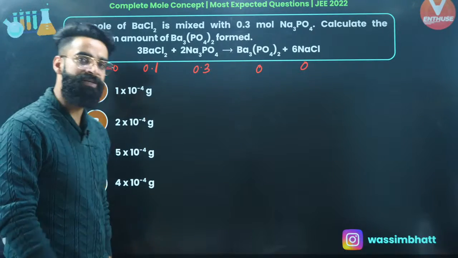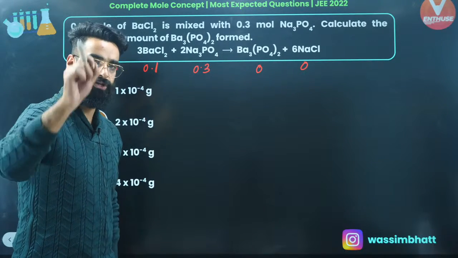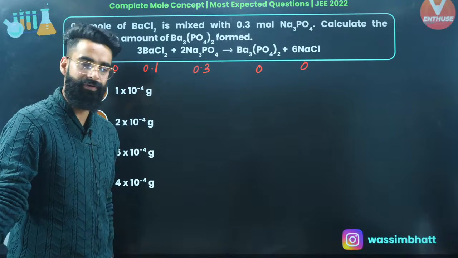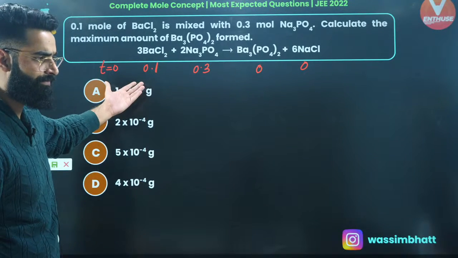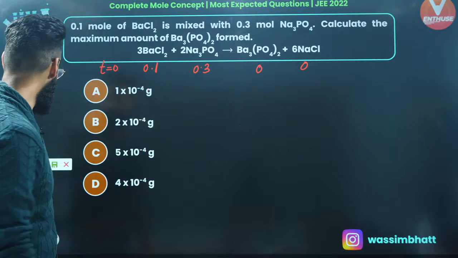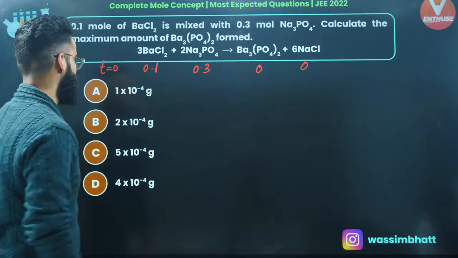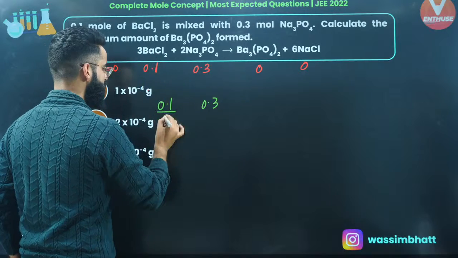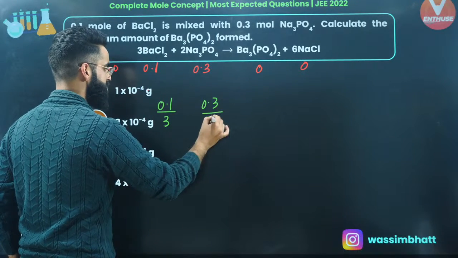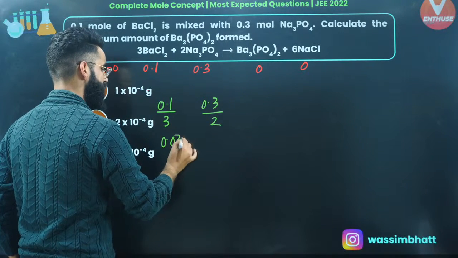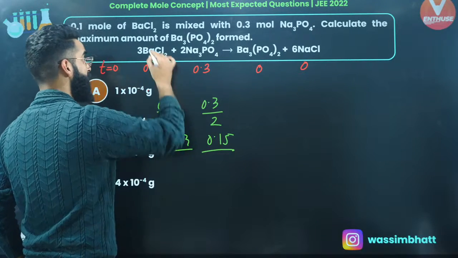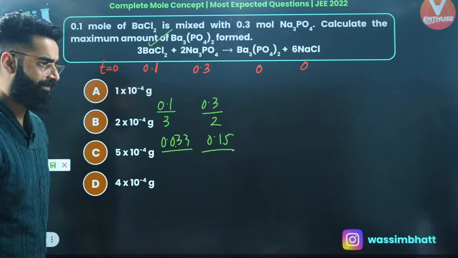Now, as I told you a few minutes back, whenever in a reaction you are given the amounts of all the reactants at that point of time, we use the concept of limiting reagent. So again, I'll be using the concept of limiting reagent, right? I'll try to identify first of all which one is the limiting reagent. So divide the given moles of reactants by their respective stoichiometry coefficient. Stoichiometry coefficient is 3 here, and here it's 2. The value comes out to be around 0.033. The value comes out to be 0.15. Which value is lesser? 0.033. So this is basically your limiting reagent, right?